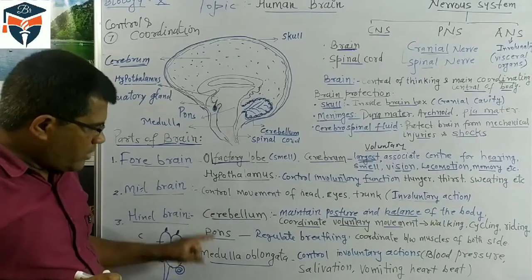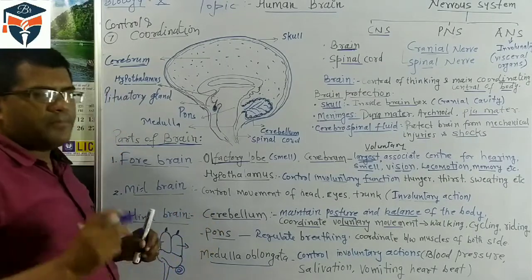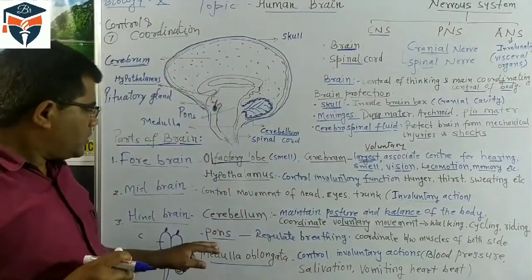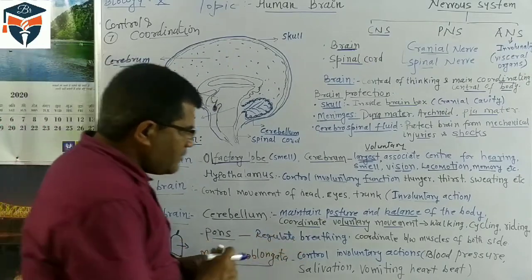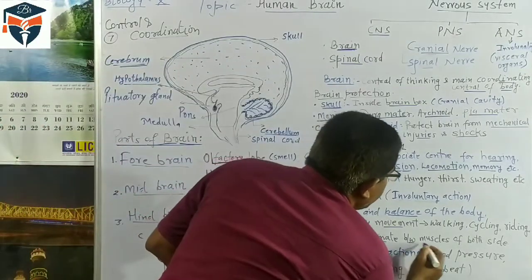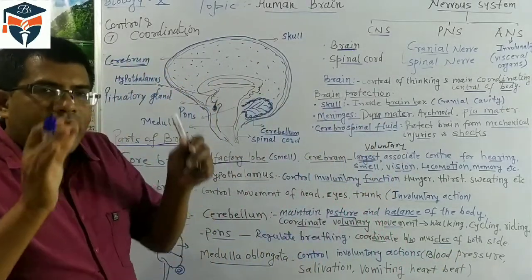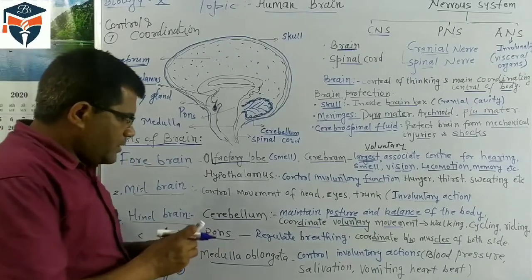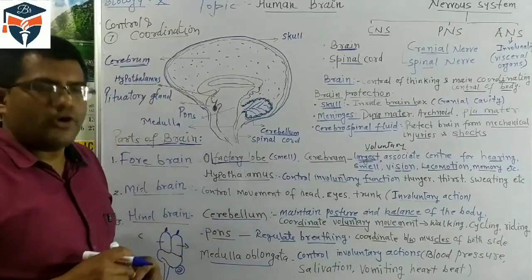Students, another part of the hindbrain is the pons. The full name is pons varolii. This pons regulates the breathing, and it also coordinates the muscles of both sides. So both side muscles get coordinated and it regulates the breathing. This is the function of the pons.